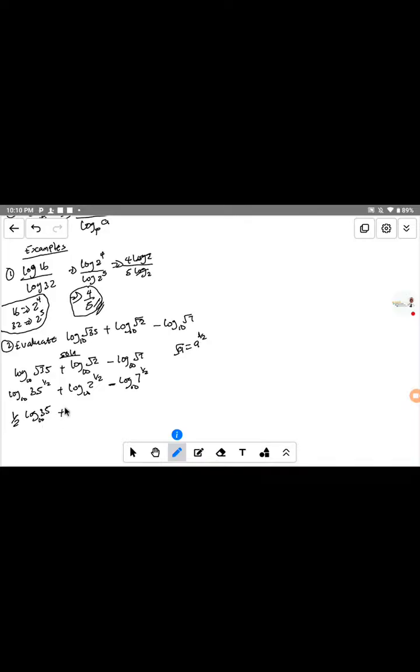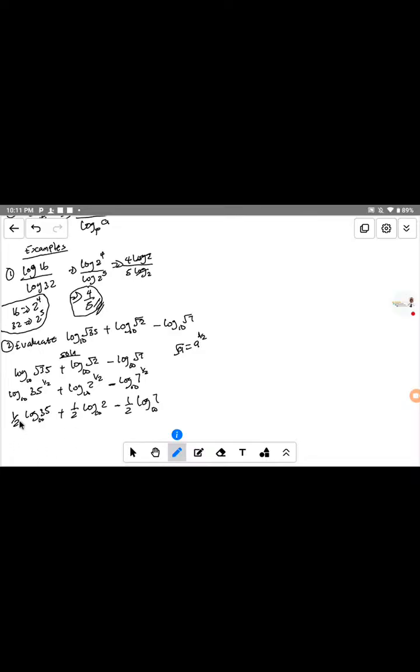plus the same thing applies here, 1 over 2 log base 10 of 2, and minus, the same thing applies, 1 over 2 comes here, log base 10 of 7. Now you can see how easy it is being broken down.